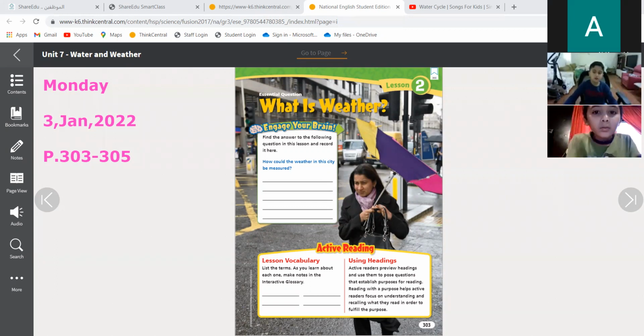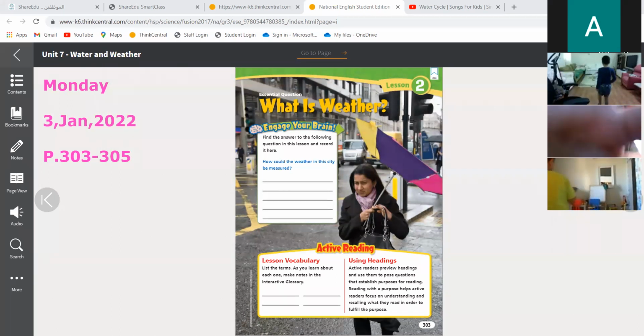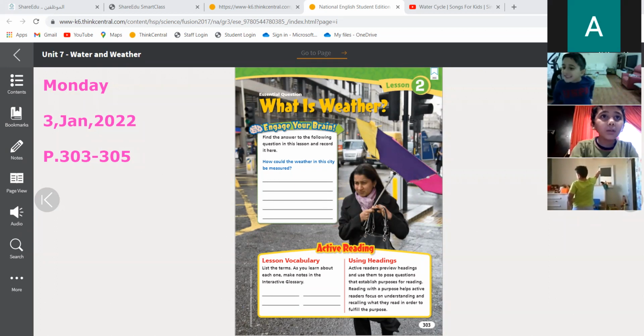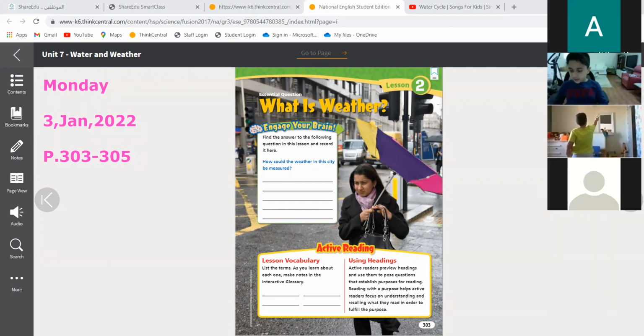When I ask you, how is the weather today? What are you going to tell me? How is the weather today? Very cold. Okay, very nice. Freezing cold. And yesterday it was what? Cold. It was freezing cold. Windy. Freezing cold. Windy. Oh, it's raining.